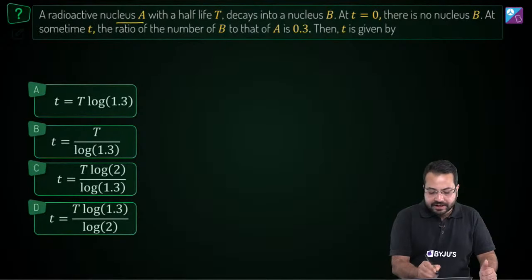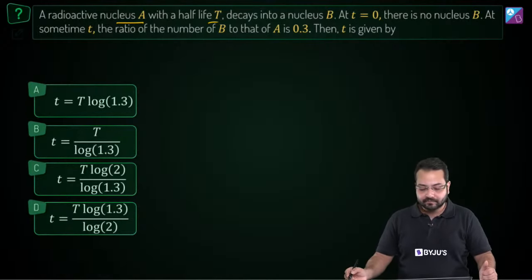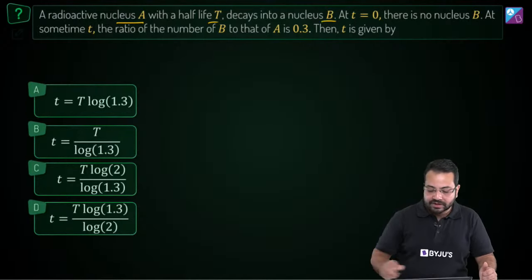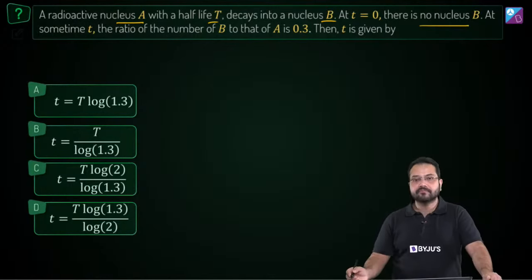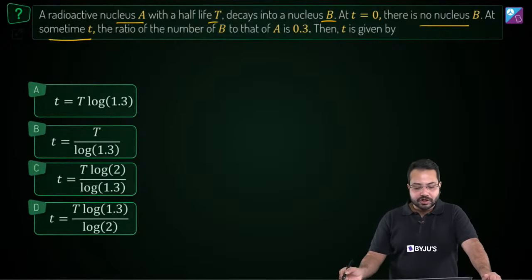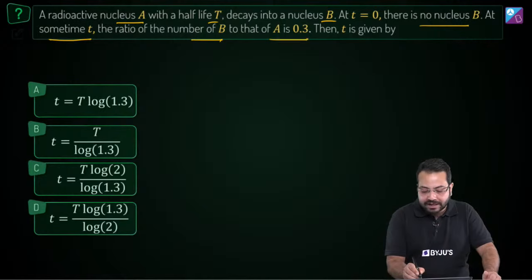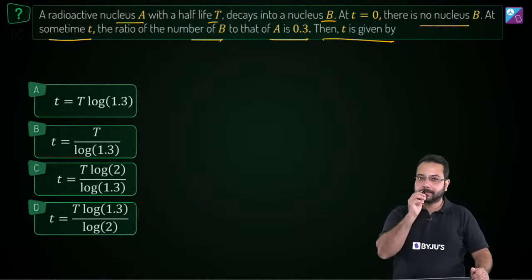So we have a radioactive nucleus A with half-life capital T and decays into nucleus B. At T is equal to 0, there is no nucleus of B. At some time T, the ratio of the number of B to that of A is 0.3. Then T is given by.